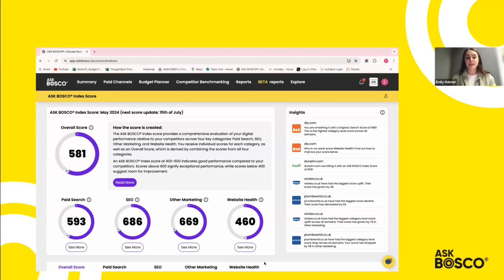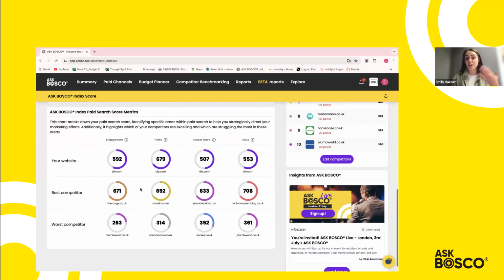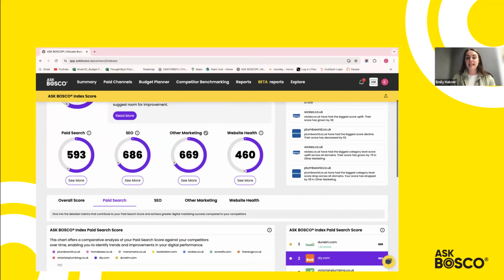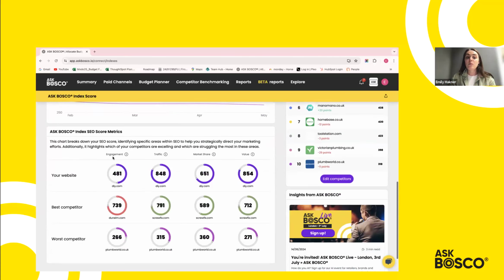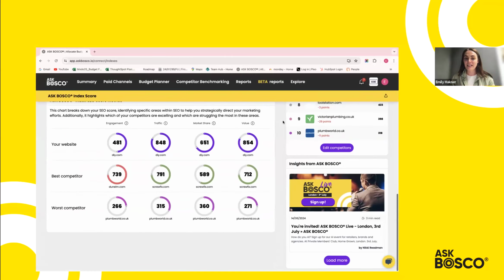Like I said, obviously we went through the website health example, but just to show you, we do also have individual scoring categories for paid search. So you can come down and understand your engagement, traffic, market share, and value. And you can also do the same from an SEO point of view. To understand what each of these metrics mean, you can hover over the eye icon and it'll pop up. So for example, SEO engagement gauges the on-site engagement of traffic driven by SEO activity based on metrics such as bounce rate, pages per visit, and visit duration. So you can use the icons across the product to be able to understand that information.